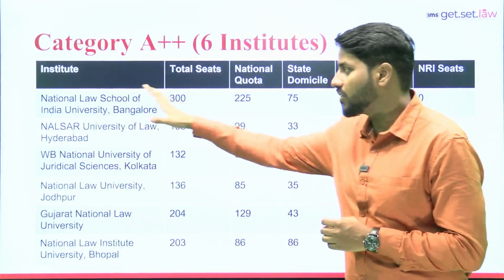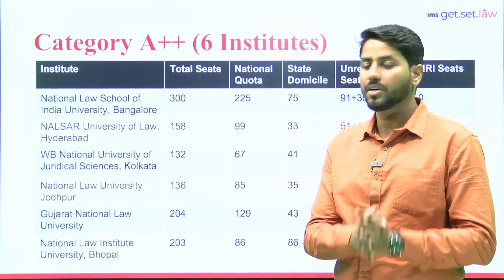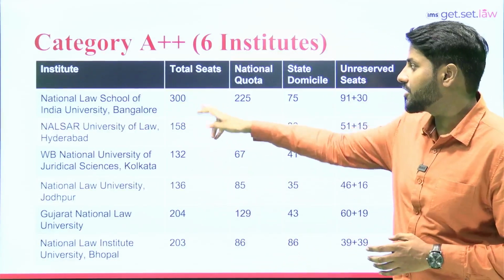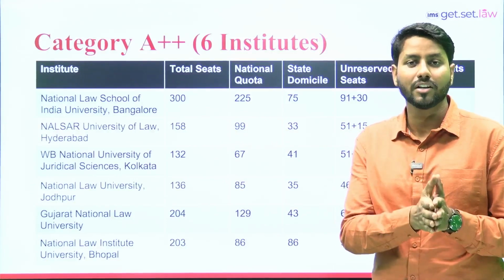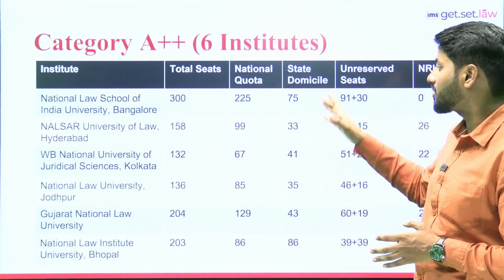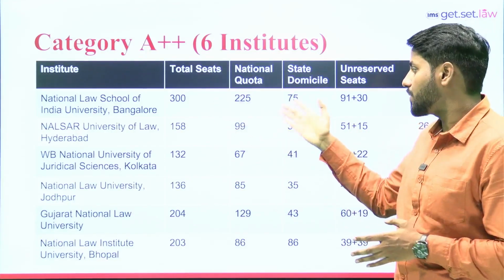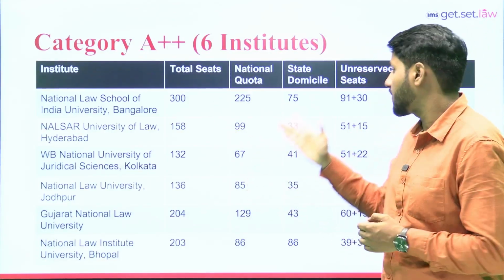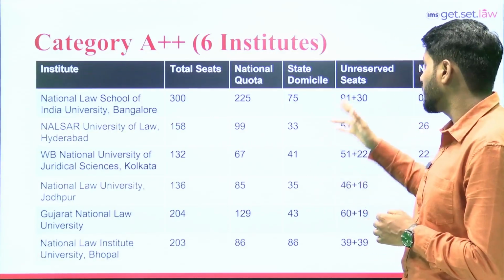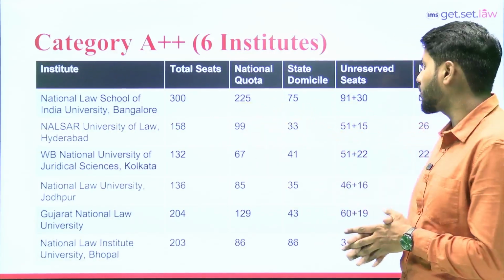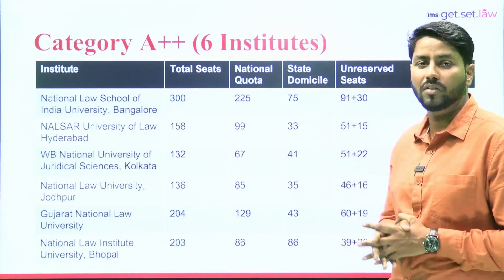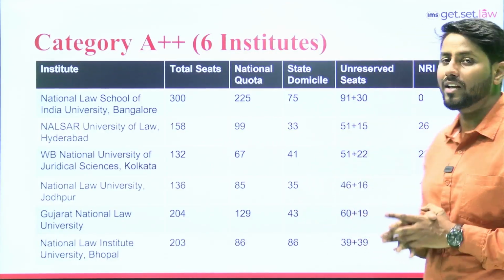The first college, that is the dream of all the law aspirants, is NLS Bangalore. The total number of seats they're offering this year is 300. The number of seats allotted for all India candidates under the national quota is 225. For state domicile, we can simply subtract 300 minus 225, that is 75 seats. Unreserved category seats for all India will be 91 out of 225. For state domicile unreserved category, there are 30 seats out of 75, and there is no seat for NRI category students.